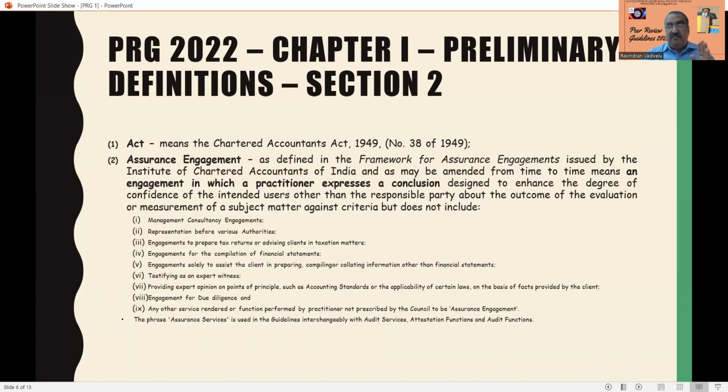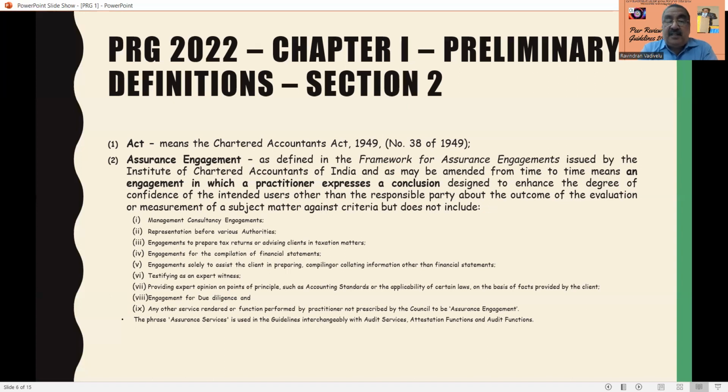And this is a very, very important thing that you have to remember. What is an assurance engagement? Peer review is subject to the verification of assurance engagement carried out by the practicing unit. It has been defined as the framework for assurance engagements issued by the ICAI, and as may be amended from time to time, means an engagement in which a practitioner expresses a conclusion.